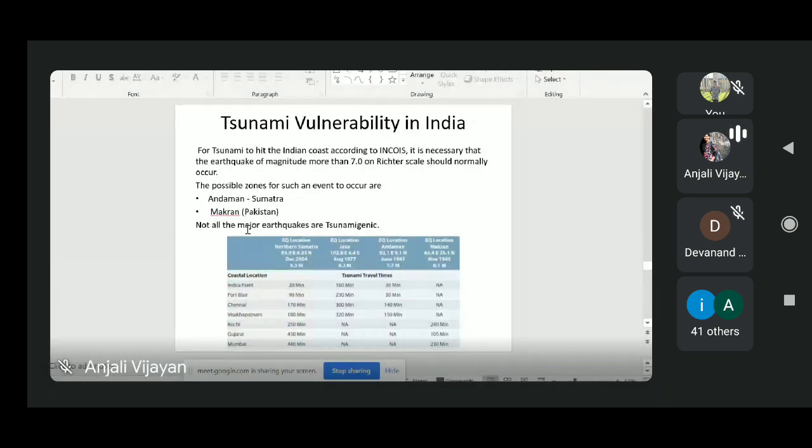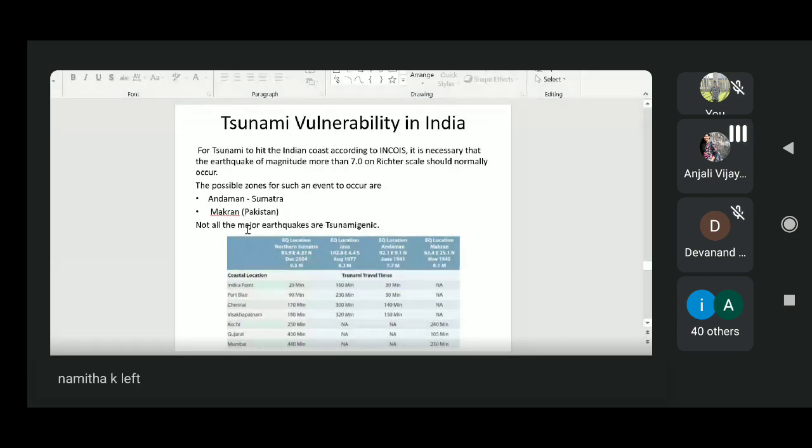So these are the two potential sources for tsunami generation. And okay, in the coming slide, I will show you. So there is one organization called INCOIS, the Indian National Centre for Ocean Information Services. This is a research center in Hyderabad, and it is under the Ministry of Earth Sciences. This organization was specially established for tsunami warning. So as per their studies,